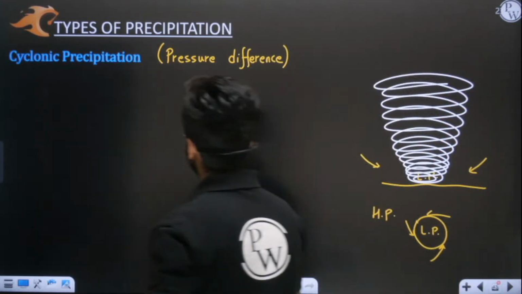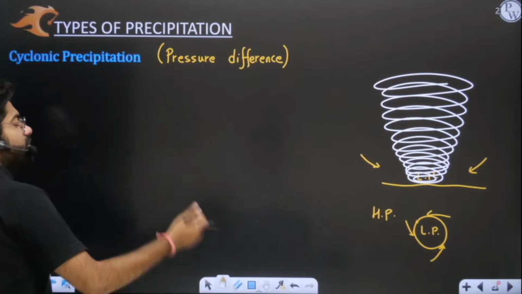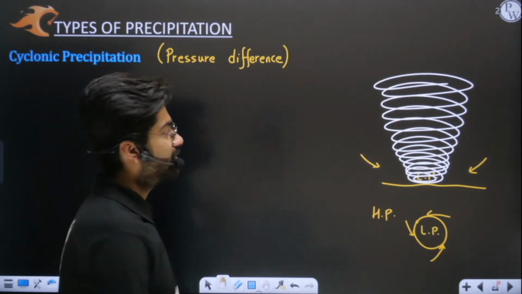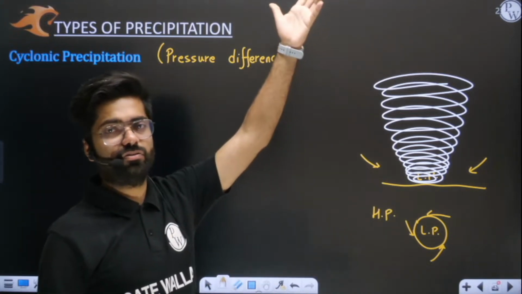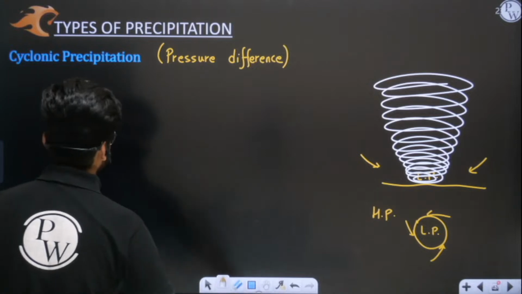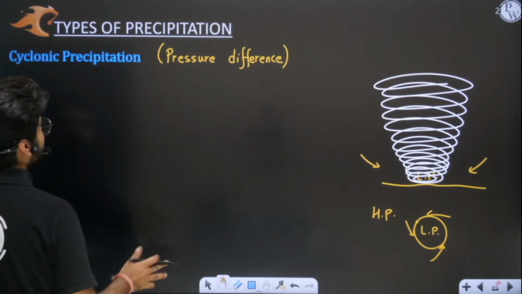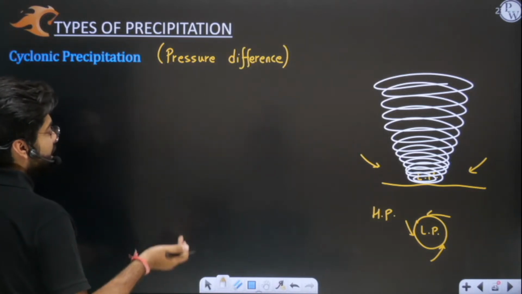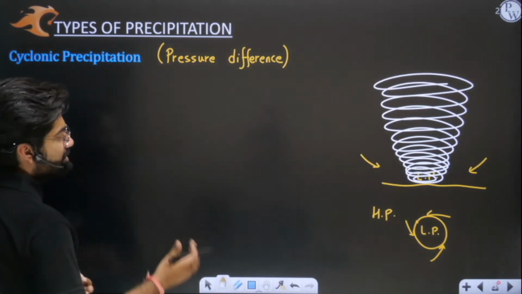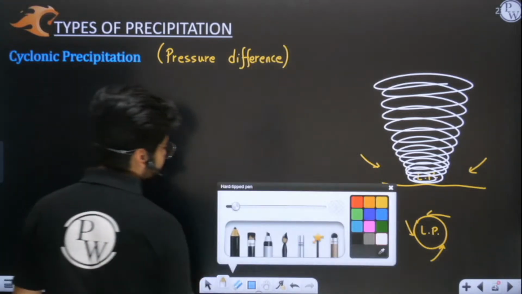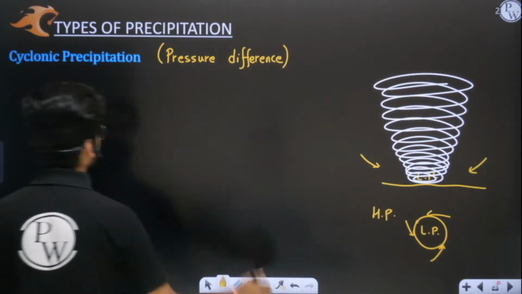But simply you need to understand, whenever this air which is swirling, moving in circular motion, goes up, temperature goes down, and whenever temperature falls, precipitation happens. So basically you need to remember that because of pressure difference, cyclone happens, and cyclones are basically accompanied by precipitation. You also need to remember the direction of cyclones, which is very important.